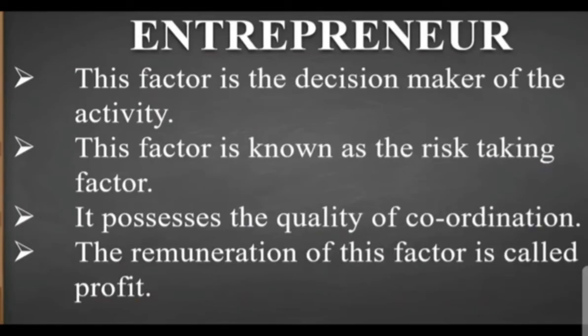Now the last factor of production, students, is the entrepreneur. We can say an entrepreneur is a factor which brings together or coordinates all the other factors of production, that is land, labor and capital.